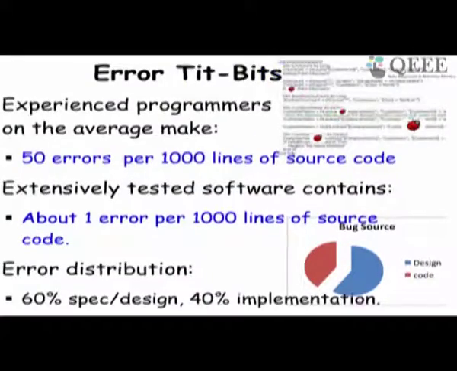But what about the number of bugs that a typical programmer commits? In companies, studies show that experienced programmers commit 50 errors per 1000 lines of source code. So after extremely careful programming, following all processes and so on, still every 1000 lines of source code has 50 errors.